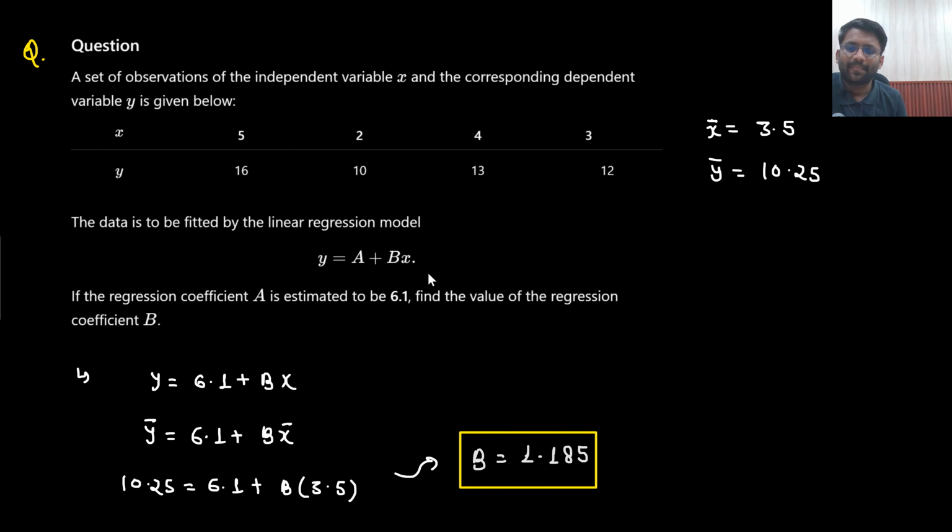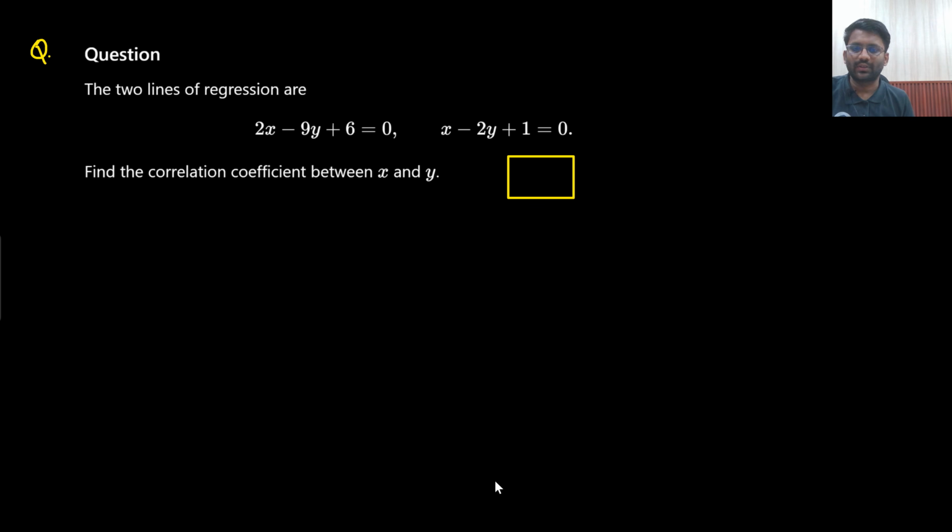Let's do it again. 6.1 is given. B x bar y bar. What is the value of y bar? 13 plus 12, 25 plus 26, that will be 41. 41 divided by 4 will be 10.25. And here 7 plus 7 divided by 4 will be 3.5. So 10.25 minus 6.1 divided by 3.5. So the answer is 1.185 only. This answer is correct. This question is also solved. Let's go to the next one.